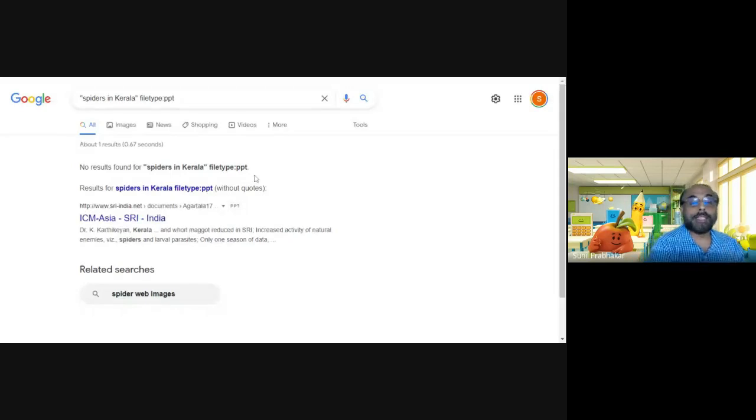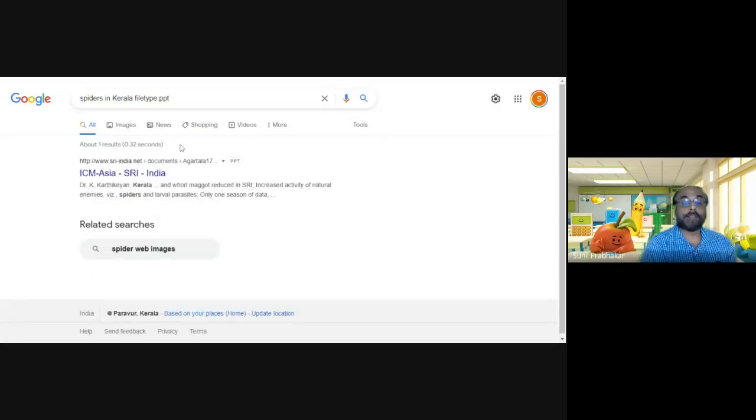If you remove the quotes, the force match operator, from the search query, you will get more results. With quotes, it is exact focus on that particular thing. Now I remove this force match operator. Spiders in Kerala: only one result again. Nobody else has made a PowerPoint presentation on spiders in Kerala. This is a PowerPoint presentation. You can download it from here.